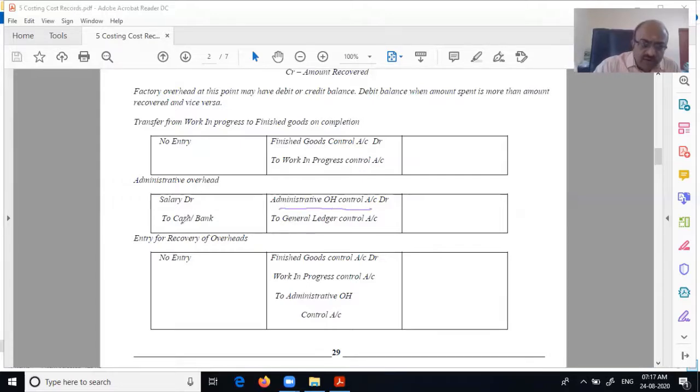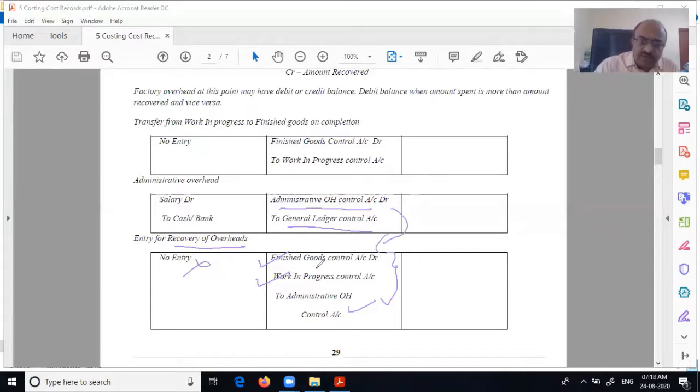Therefore, salary account debit to cash and bank in the financial books. In cost records, admin overhead debit to general ledger control account. For recovery of overhead, again there is no entry here. Here it will be finished goods control account debit, because it has to go to finished goods. Work in progress control account is debited in case certain amounts are being held here. This is what we just now discussed, because admin overhead generally relates to finished goods.